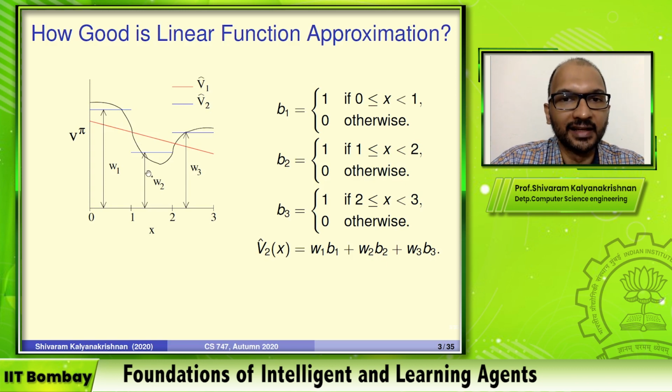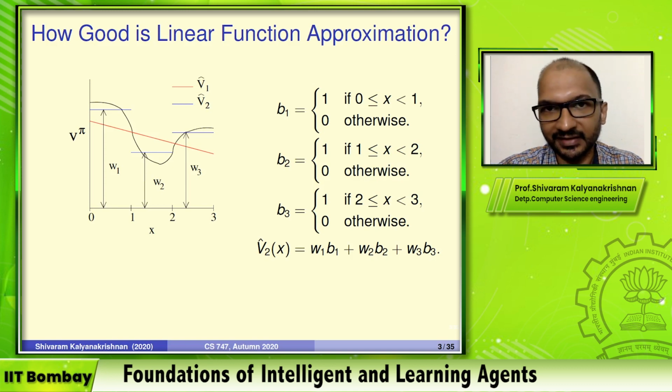Okay, is this a linear function approximation? It is. It is not linear in the original x. Clearly v2 is not of the form w1x plus w2, but it is linear in b1, b2 and b3, as this formula here shows us. Of course, b1, b2, b3 are themselves not linear in x. Okay, so that's the trick.